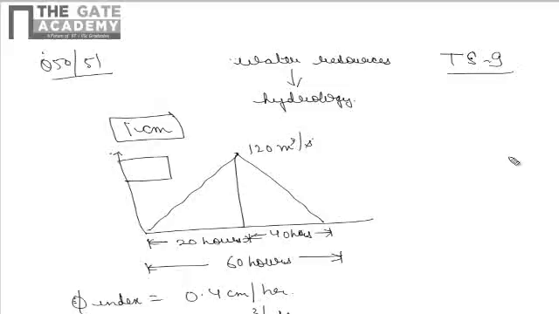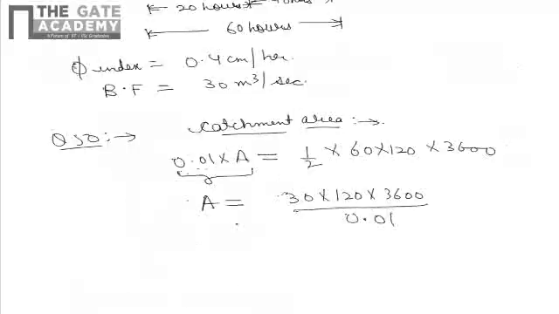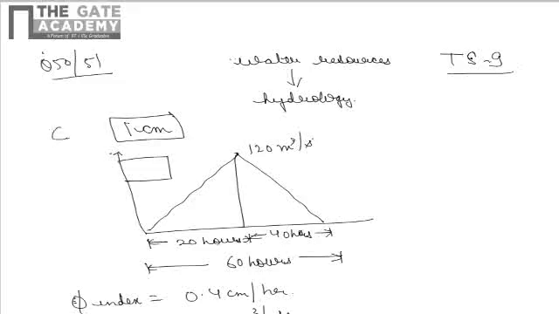So upon solving this, area comes out as 1296 into 10 to the power 6 meter square, that is 1296 kilometer square. So the correct answer for question number 50 is option number C.